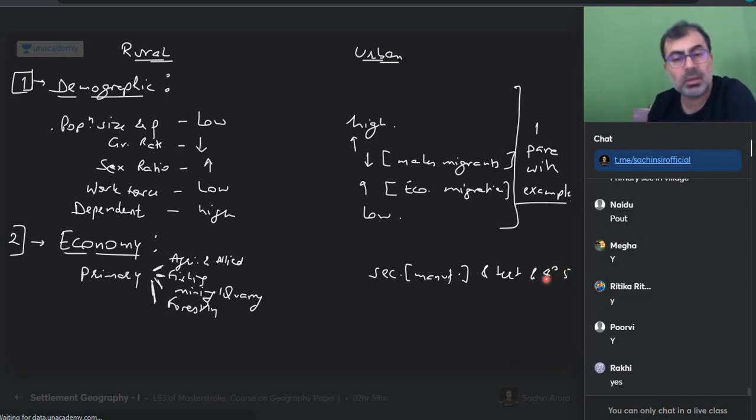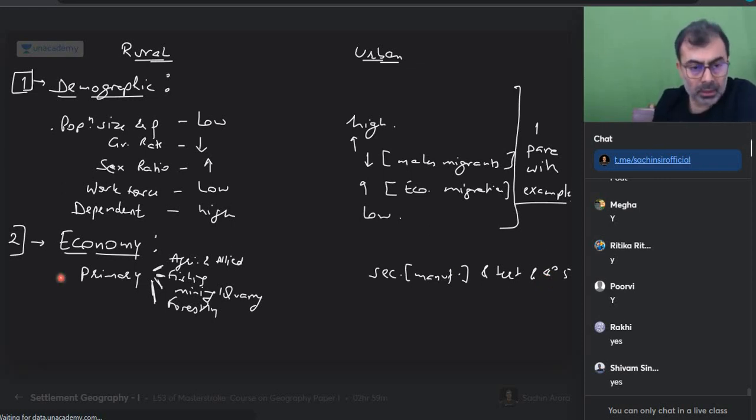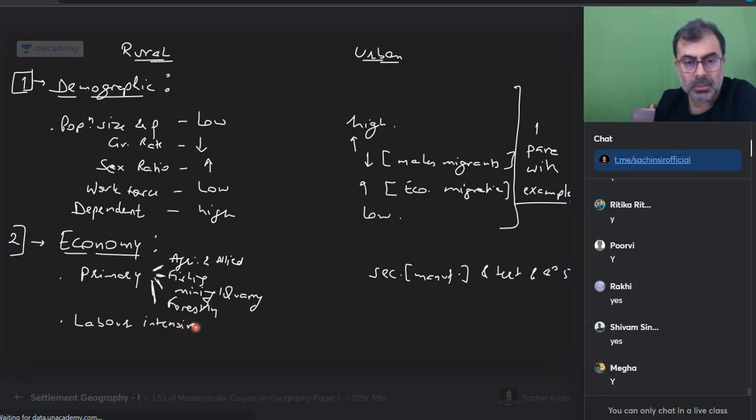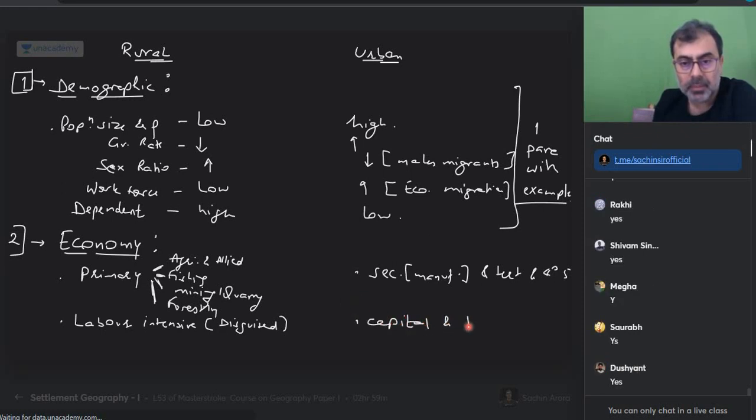Everyone, are you with me on this? So that's economy. Primary, secondary, tertiary. Big difference or not? I think the economy here is labor intensive. That is why we see the problem of disguised unemployment. Yes or no? Here we see it is mostly capital and technology intensive. Yes, sir.